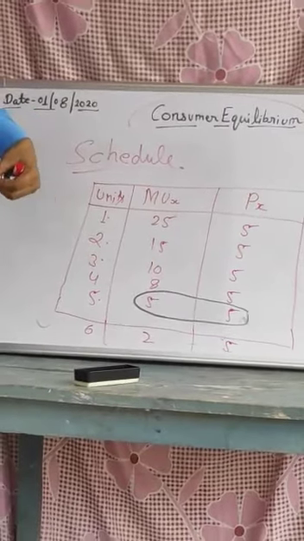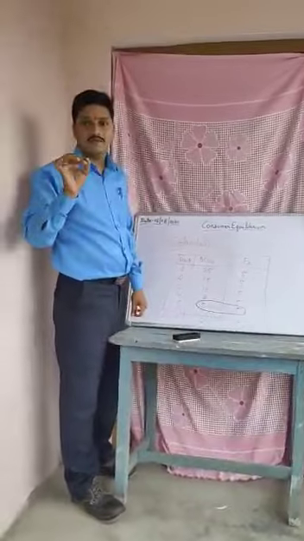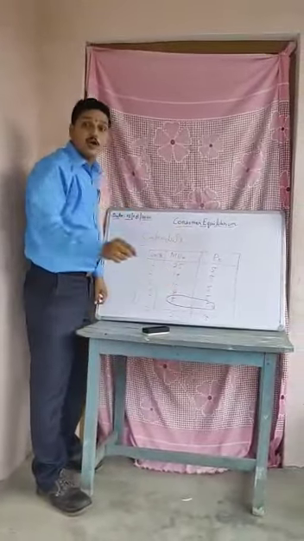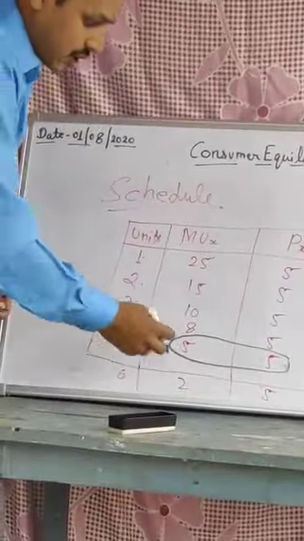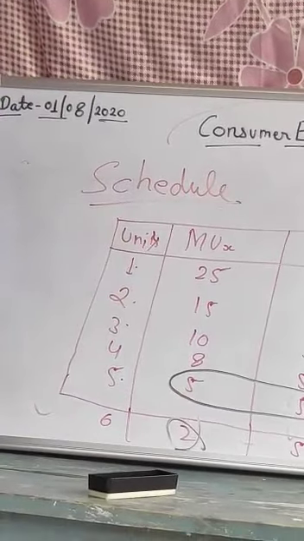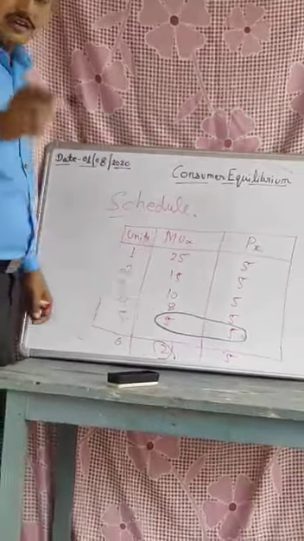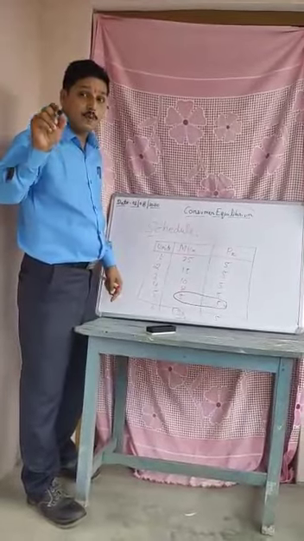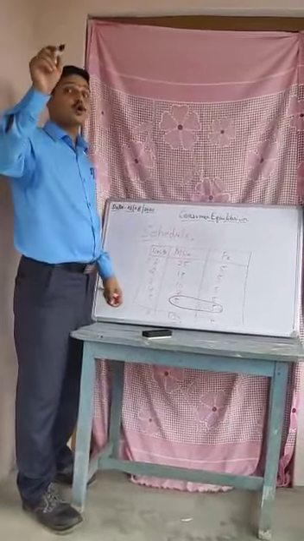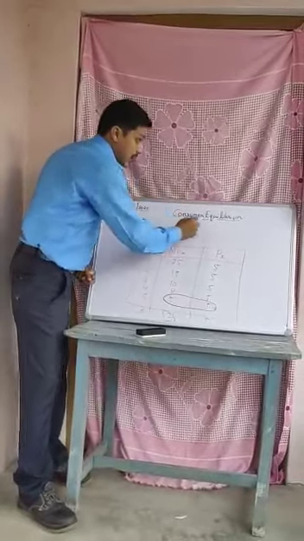You will purchase until you reach equilibrium, spending 5 rupees each time, and never beyond it. So it must be clear that you purchase until your price is equal to the marginal utility of the commodity. That is called consumer equilibrium.